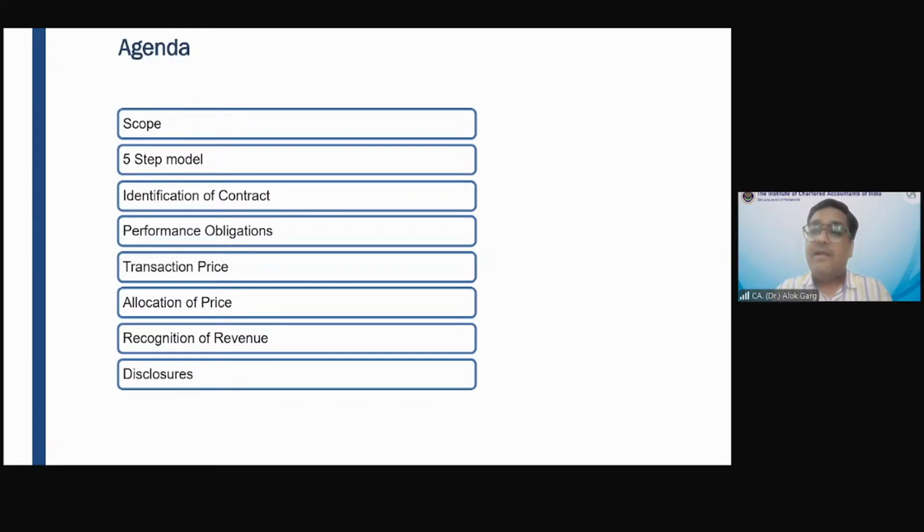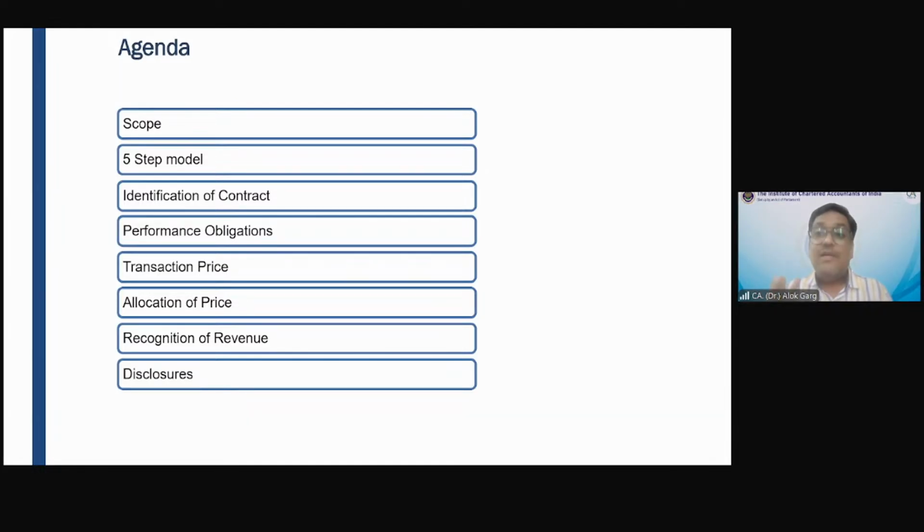For example, the question may say the company has sold goods of 10 lakh rupees to the customer. The performance obligation has been satisfied and the price agreed was 10 lakh rupees. But the customer is able to pay only 6 lakh rupees. So only 6 lakh revenue has to be recognized immediately, and 4 lakh revenue has to be postponed until certainty of collection exists.